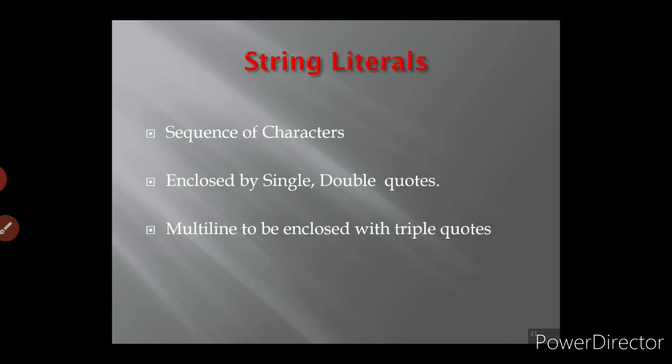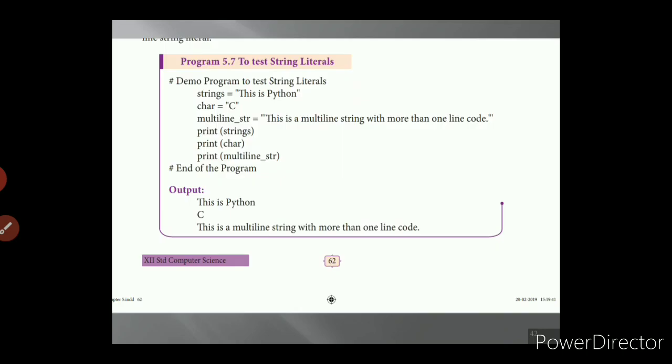But in Python, we have one more string literal, because if it is multi-line, it will be enclosed with triple quotes. So string literals are a sequence of characters enclosed by single or double quotes. If it is multi-line, it will be enclosed with the triple quotes. In your book, program 5.7, page number 62, we have an example.